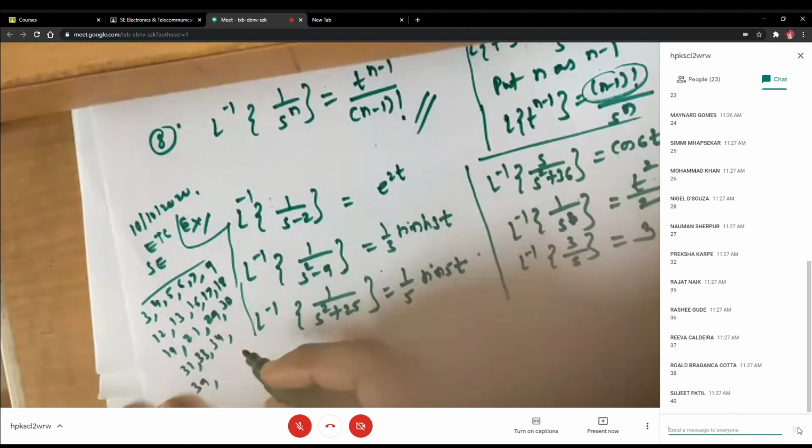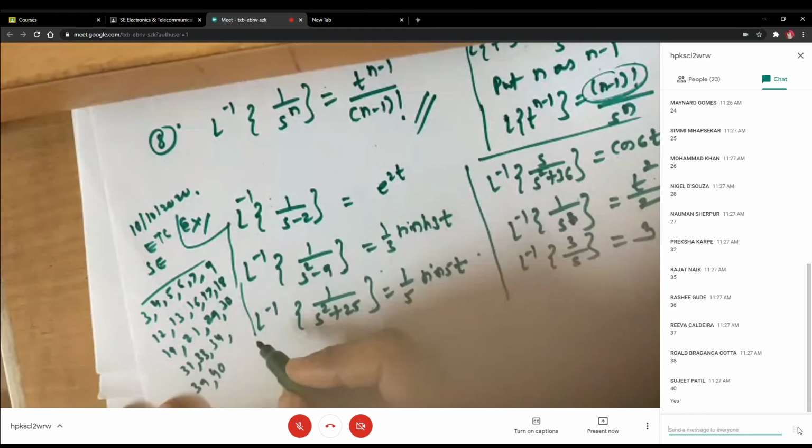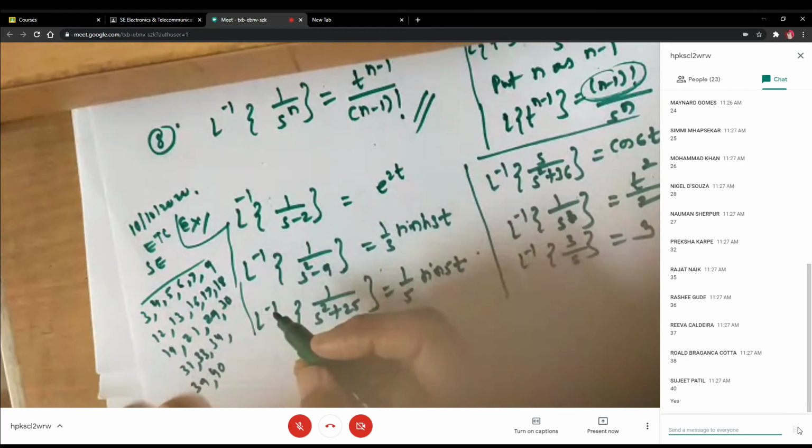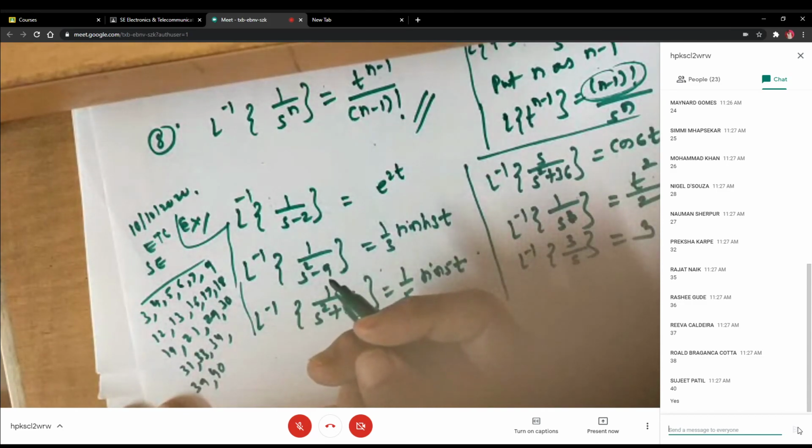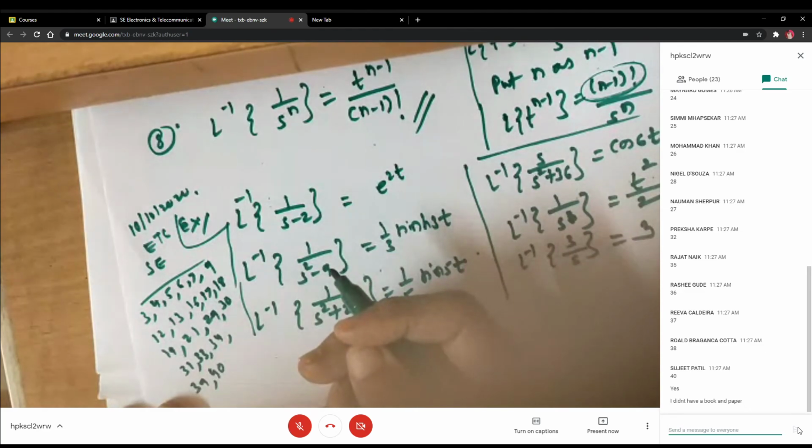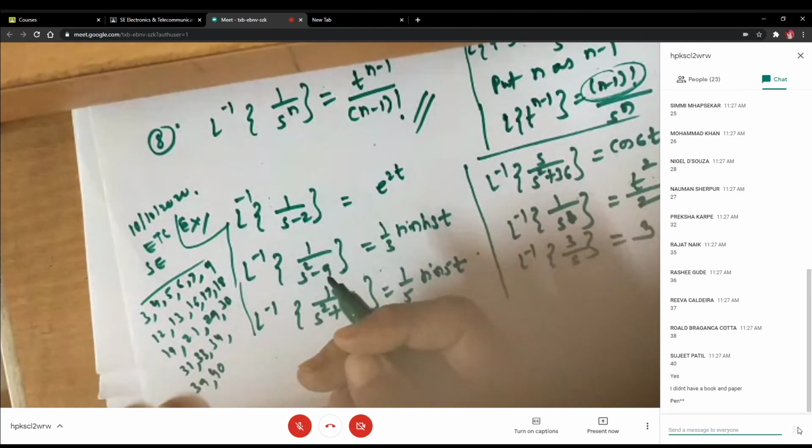Sujit, you are there. Why didn't you answer my question? Sujit, can you hear me now? Then why didn't you answer my question when I was calling your name so many times? You have to unmute and say something, even if you don't know the answer. I don't expect that you should know everything. I didn't have book and paper. So what are you doing sitting in front of your mobile? You are just watching for attendance purpose.